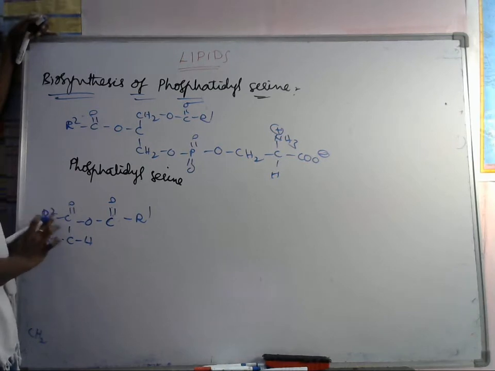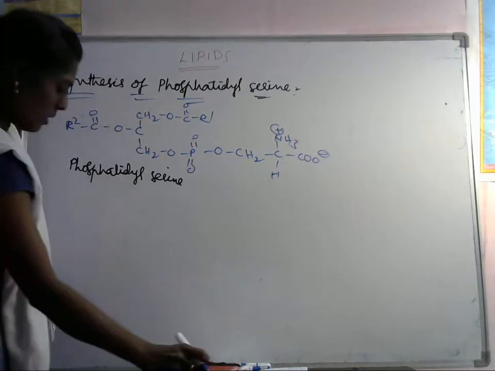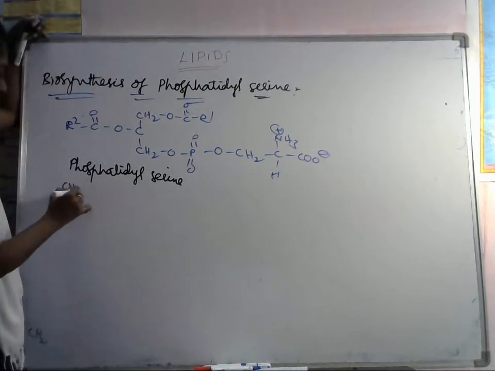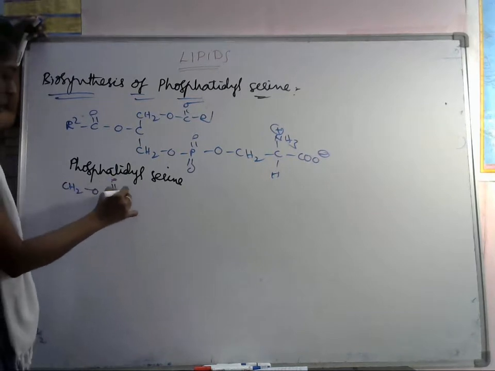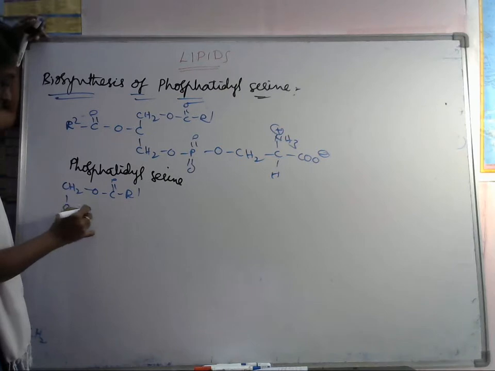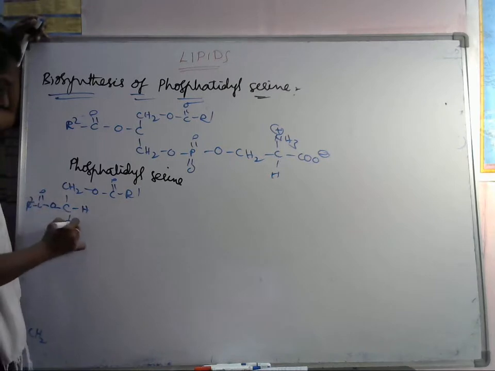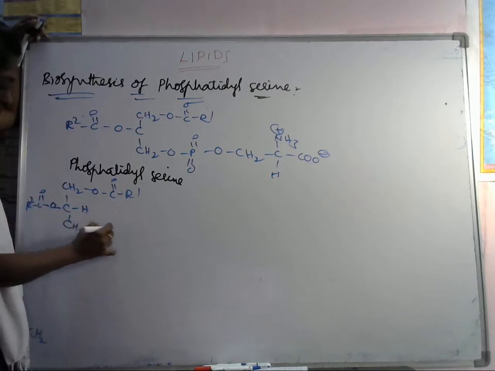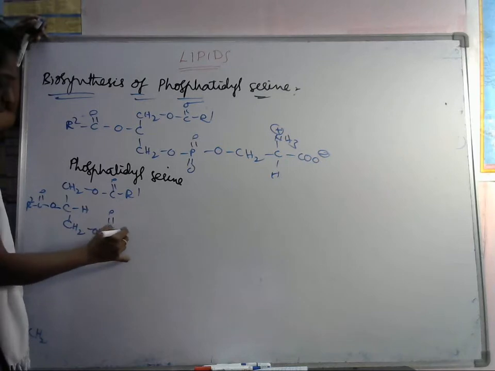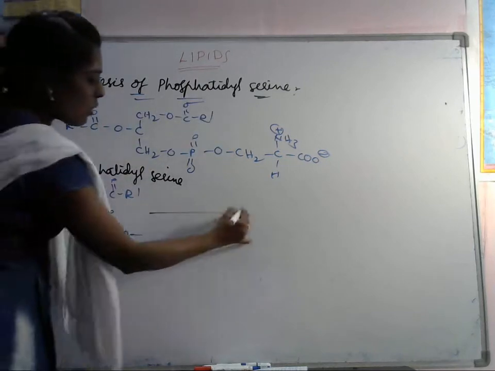Sorry, here we have to take CH2O, C double bond O, R1, which is attached to CH, which is attached to C double bond O, R2, which is attached to CH2O, P double bond O. So don't write all that structure, we just take it like this. So what will be there now?